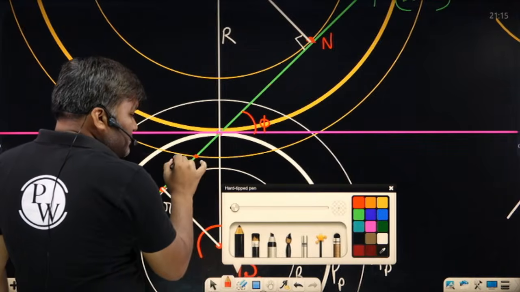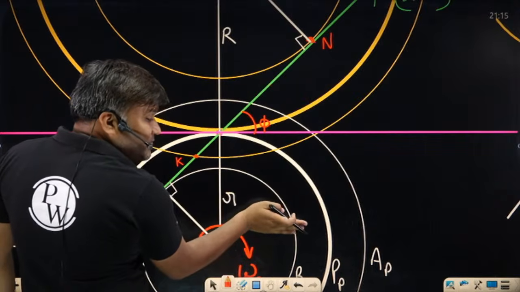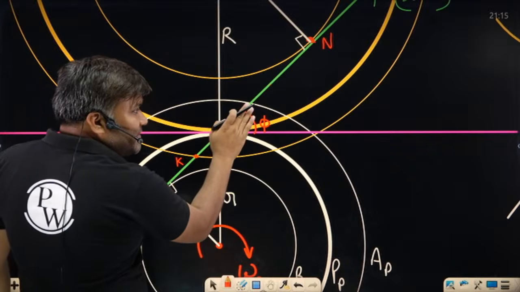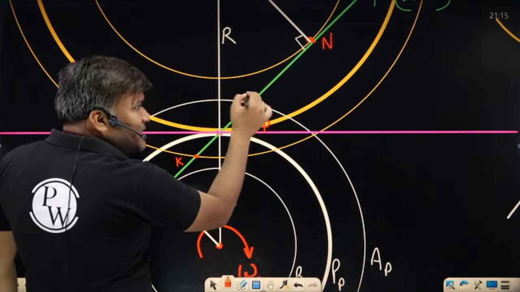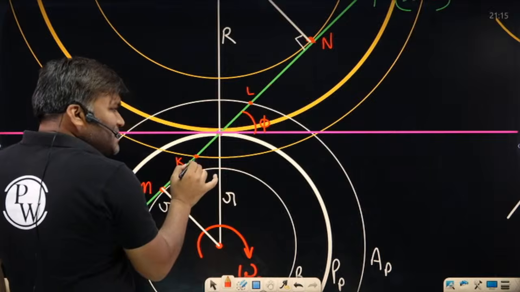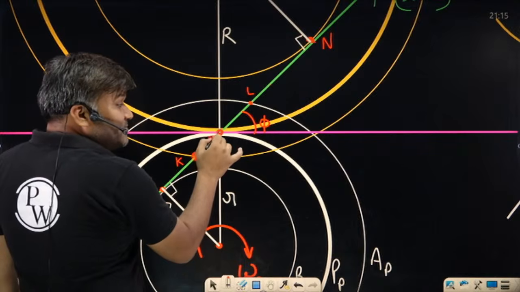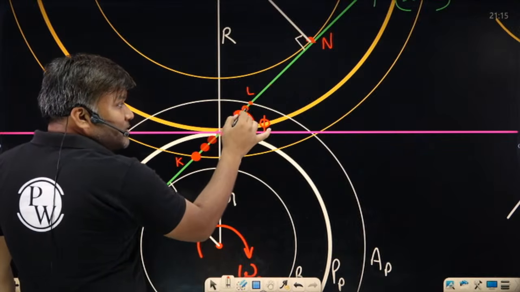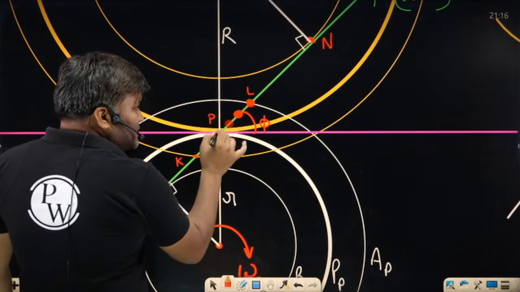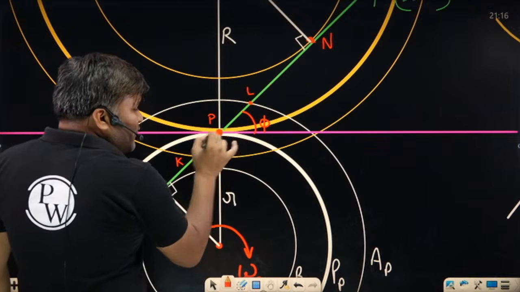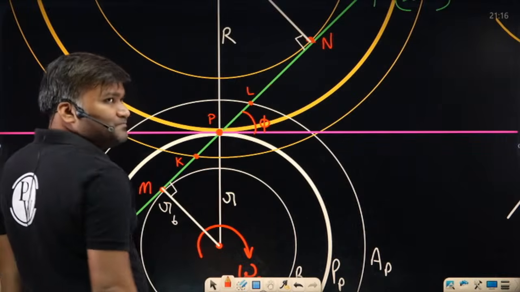Let me call this point K. And when the tip of the driver, which is the pinion here, touches the line of action somewhere, here contact is going to end. I am calling this point L. So at point K, contact will start. Contact will be sometimes here, sometimes here, sometimes at the pitch point also, and slowly at point L, disengagement is going to happen. This is your point P, the pitch point P. So the contact point starts at point K and moves towards point L in this straight line.